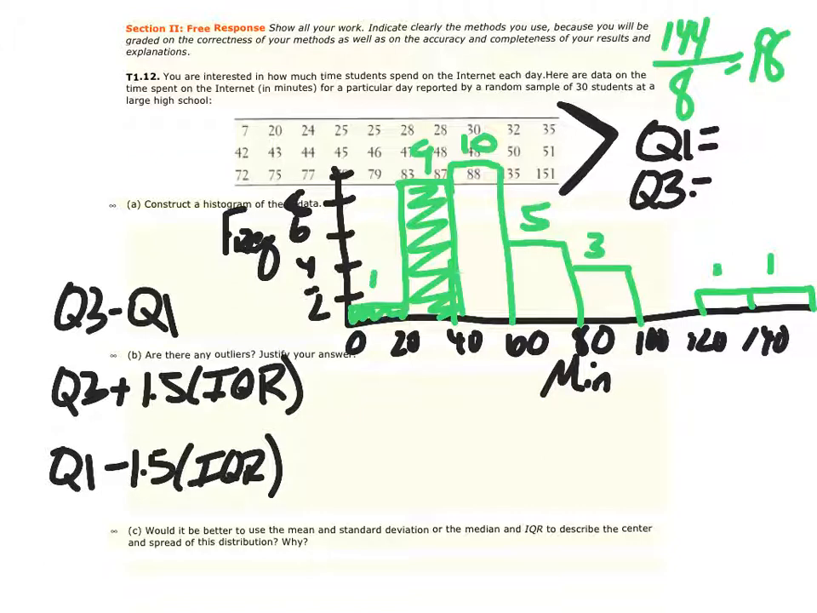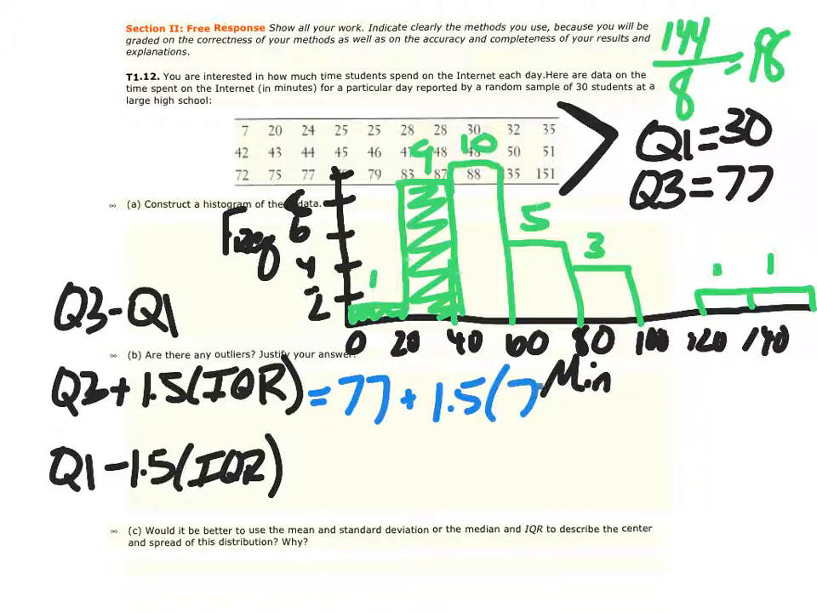And what you should find is that Q3 is going to be 77 and Q1 is 30. So from that, we can compute our outlier calculations. So let's go ahead and do this for Q3. It would be 77 plus 1.5 times that IQR of 77 minus 30. Careful with your order of operations. Do the subtraction, then multiply here, add the 77 to that.